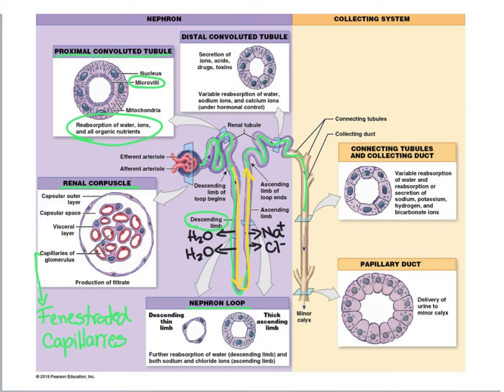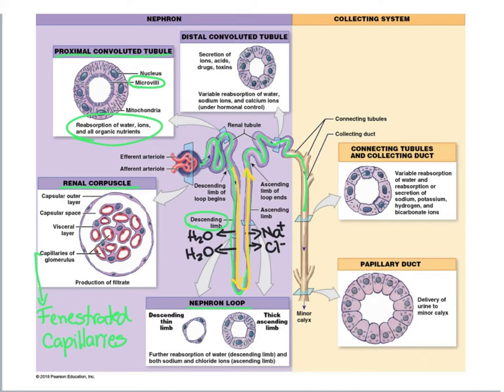What's important to know about the descending limb is that the cells in the descending limb are only permeable to water, not to ions. So as fluid is being forced down the descending limb, only water is being reabsorbed at this point. So if only water is being reabsorbed as the tubular fluid is going down the descending limb, that means that we are creating a smaller volume that's highly concentrated in ions. Because if you're removing water from the filtrate, what's left behind is a smaller volume with lots of solutes in it. And that's what we call concentrated.